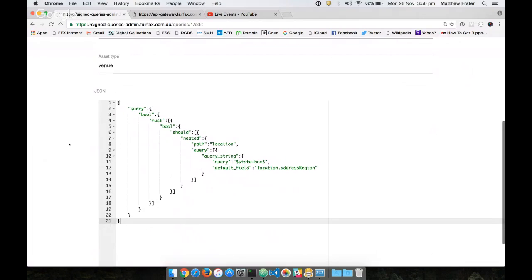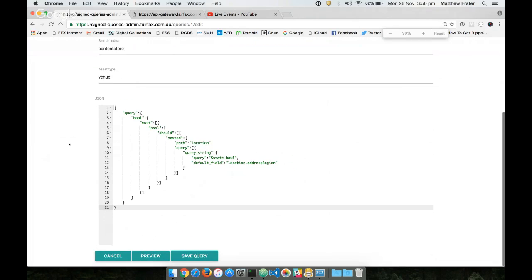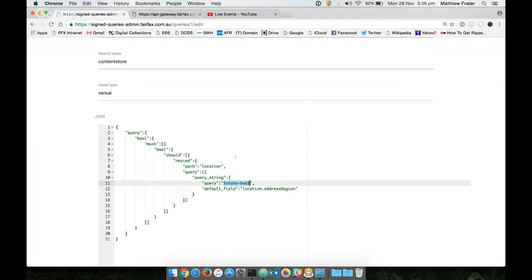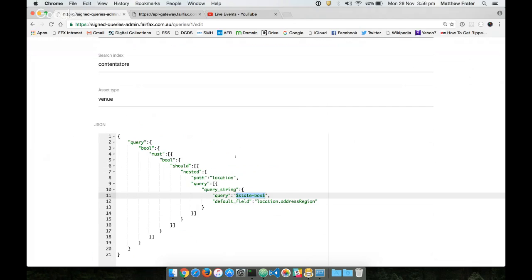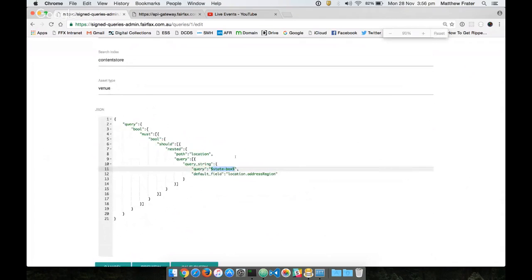Now, this JSON might be created by one of the Capisce administrators, or it might be directly written by one of the clients and submitted for approval. There's not much difference in terms of how they're managed. As you can see, this thing is pretty much standard Elasticsearch flavored JSON, with one slightly unusual exception, which is this pattern, $. What that is is runtime parameter substitution, which means that at runtime, I can change how the query behaves, what it's looking for, and so on, by just adding those runtime parameters.